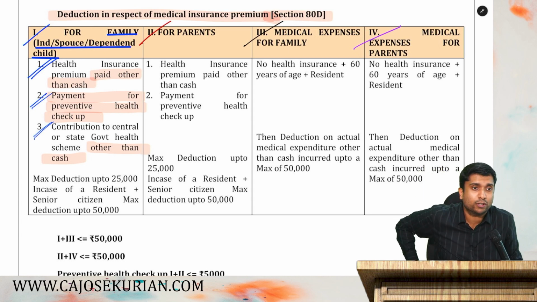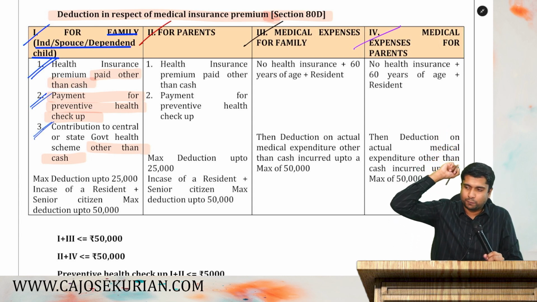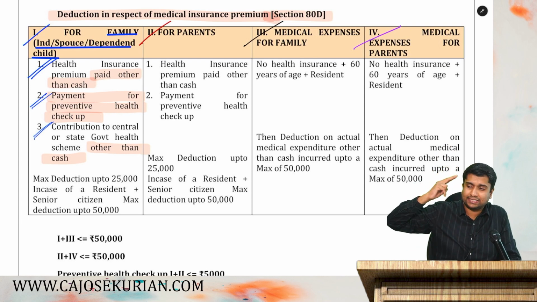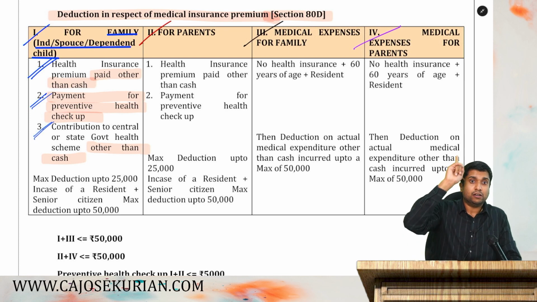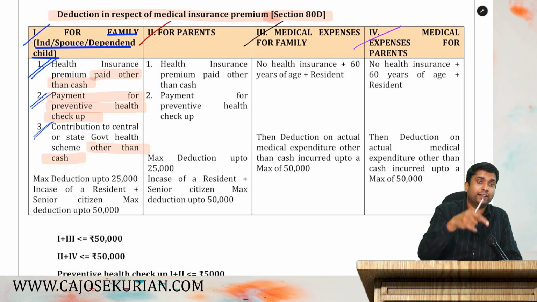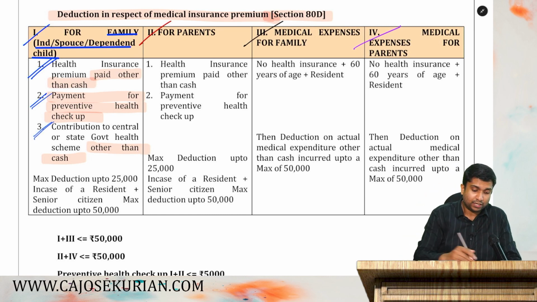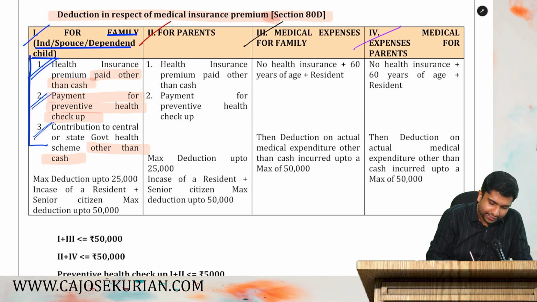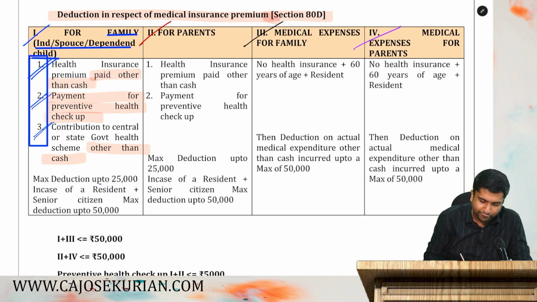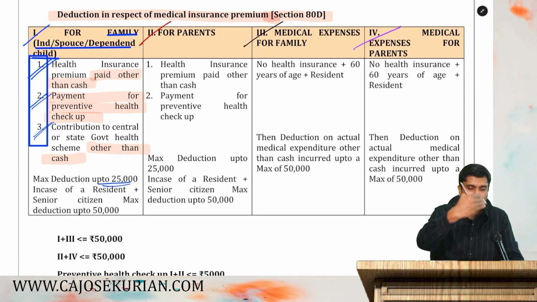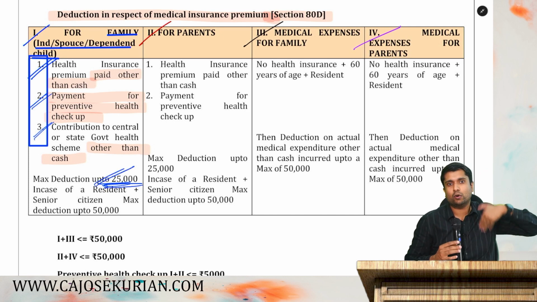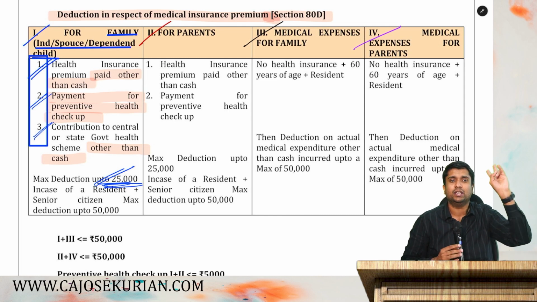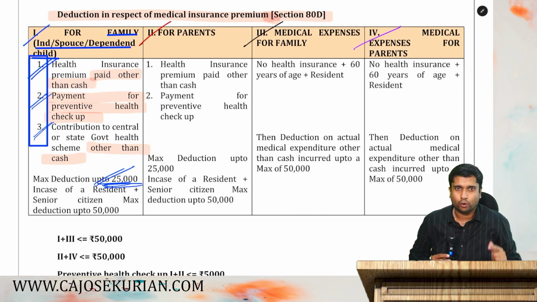So, friends, repeat with me what all are the items. Number 1, health insurance premium. Number 2, preventive health checkup. Number 3, contribution to state government or central government health schemes. 1 and 3 have to be in any mode other than cash. Preventive health checkup, you can pay it in cash. Absolutely no problem. Now, total. You take these 3 and take the total. The total shall never go beyond 25,000. You take 1, 2 and 3. You take the total. The total should be less than or equal to how much? 25,000. It shall not go beyond 25,000. If it goes beyond 25,000, the maximum deduction that you get is only 25k, not more than that. Hope you got my point.